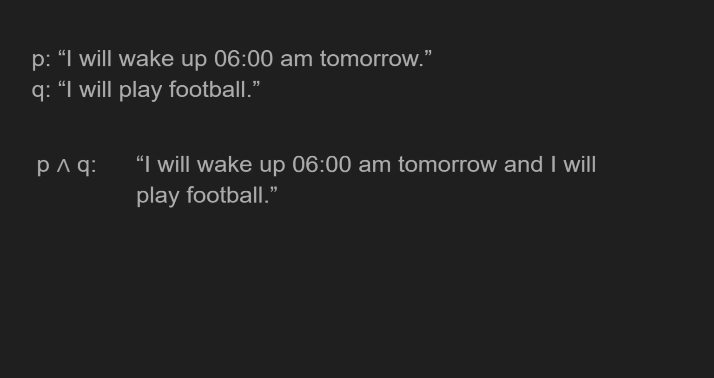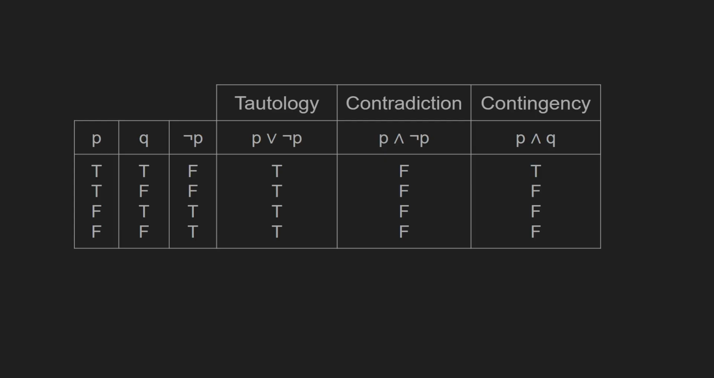Let's do an example. P: I will wake up at 6 a.m. tomorrow, and Q: I will play football. And if you do an OR operation: I will wake up at 6 a.m. tomorrow or I will play football. So this proposition's output could be true or false.